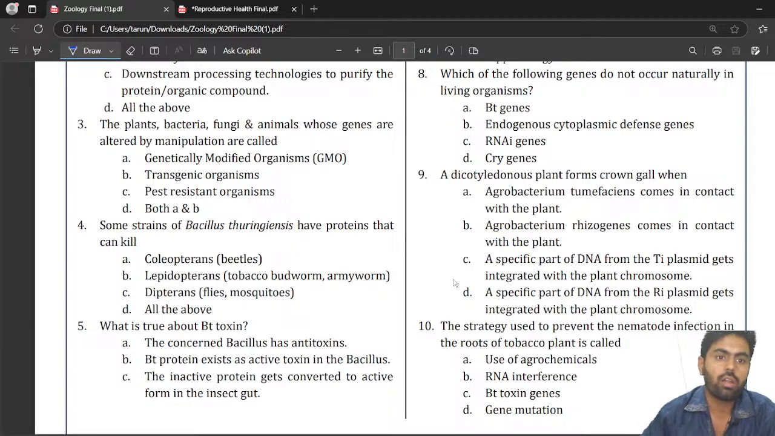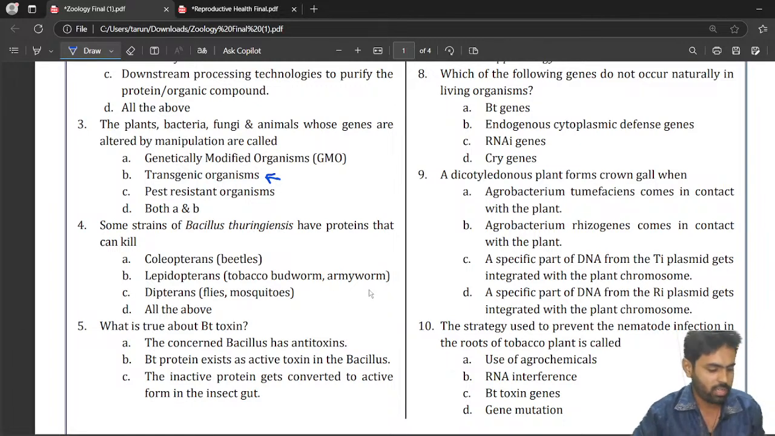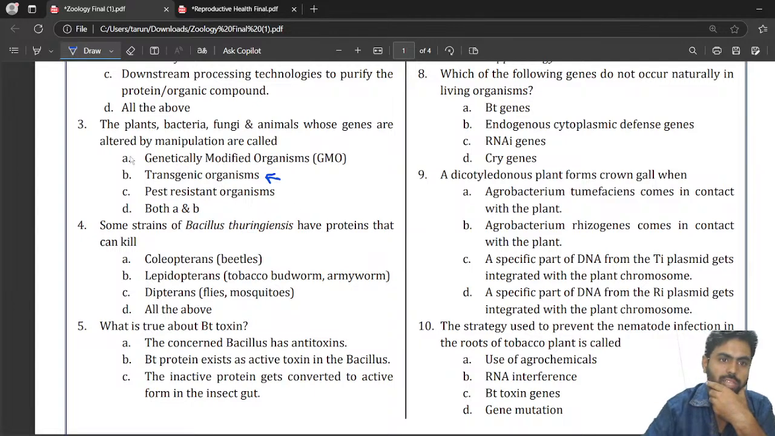They can be called transgenic organisms. Yes, they can be called transgenic organisms as well. So genetically modified organism is also correct, and transgenic organism is also correct. So both A and B will be the correct answer.